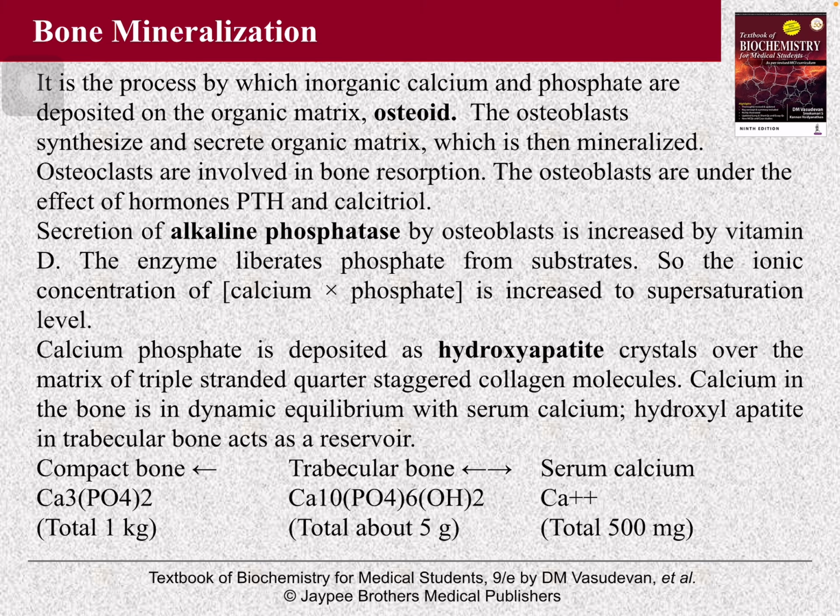So mainly, most calcium is in the bone, that is about 1 kg in the form of calcium phosphate, while in trabecular bone it is about 5 gram as hydroxyapatite, which acts as a reservoir to provide the serum calcium, that is total 500 mg.